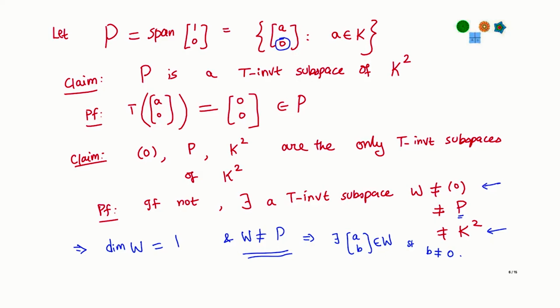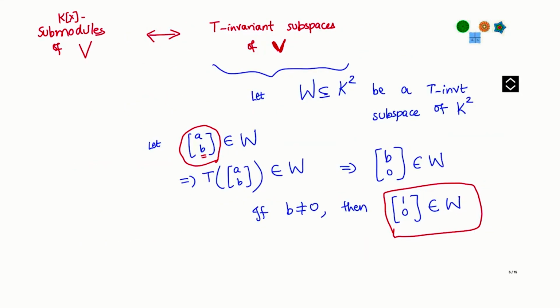So, there is a vector in W for which its second component b is not 0, but now we just use the argument that we used right here, the previous page, which said that if b is not 0, then I conclude that (1, 0) is in W. Okay. So, let us conclude that this means that (1, 0) belongs to W. Okay, but observe, what does that mean?